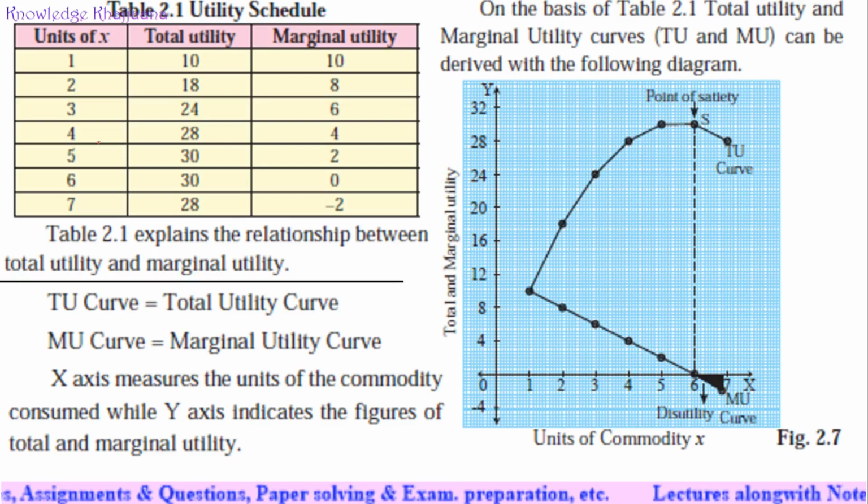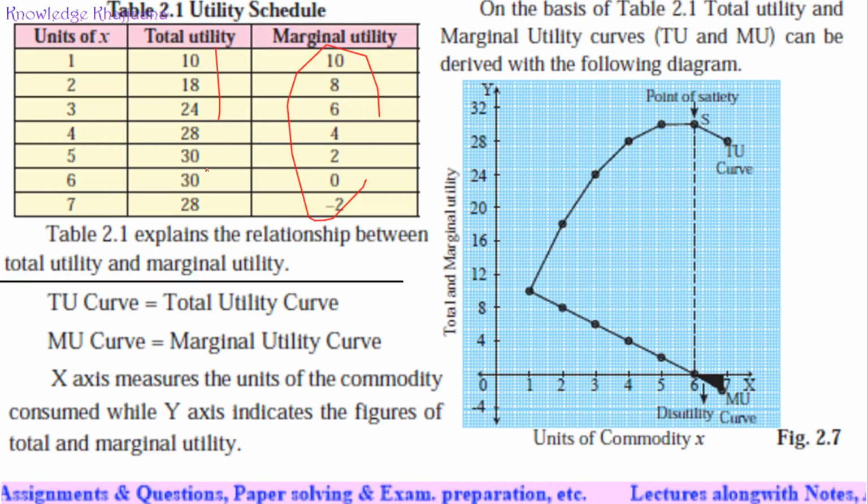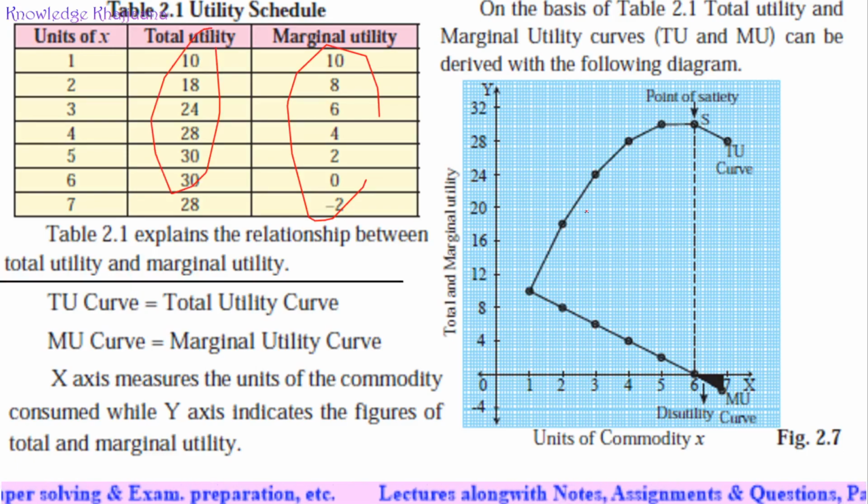See, this data which is shown over here is produced in the graph. Table 2.1 explains the relationship between total utility and marginal utility. Total utility and marginal utility. Now let's see how it is shown on the graph.